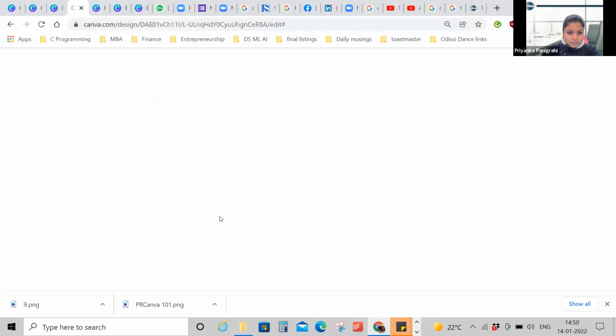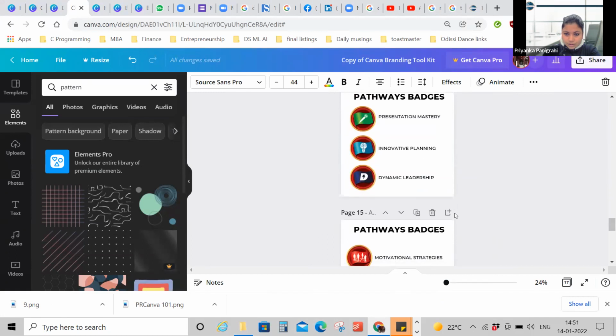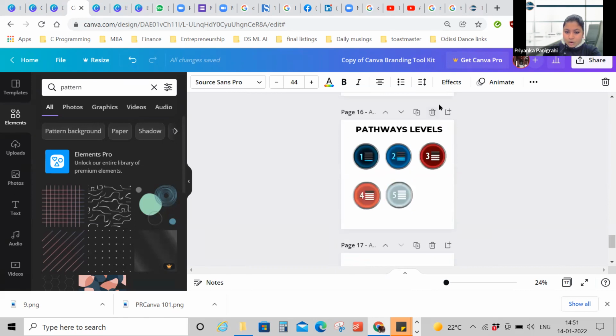Correct. Now, I've shown you this. The pathway badges also I've kept here. There are pathway levels, like for completion. For pathway level completion, let's say for level 1, you can use these badges, level 1, level 2, level 3, level 4, and level 5. Right. These are also available on the TI website. Now, we shall move on to creating a poster.